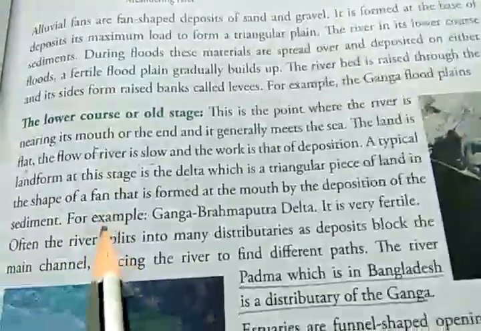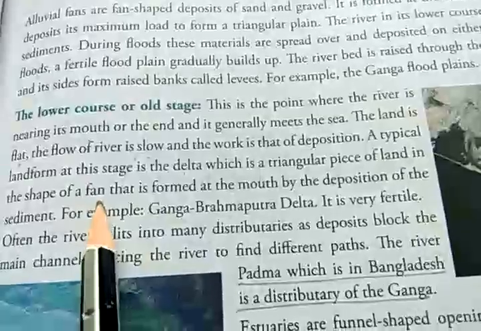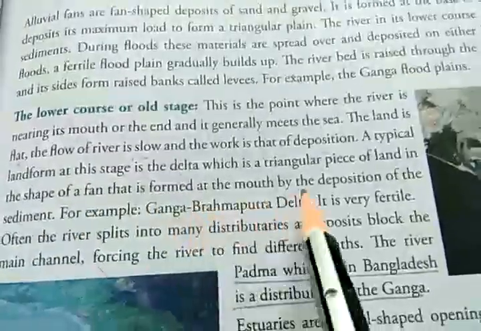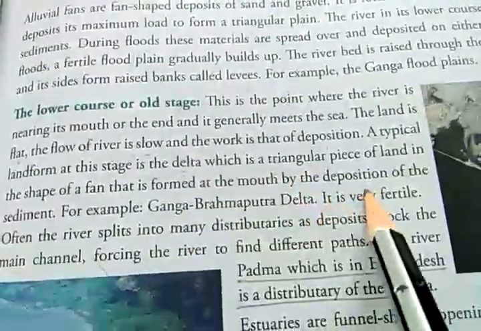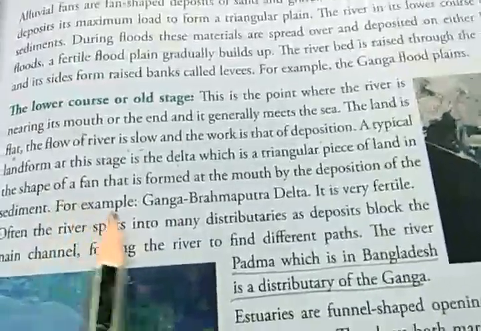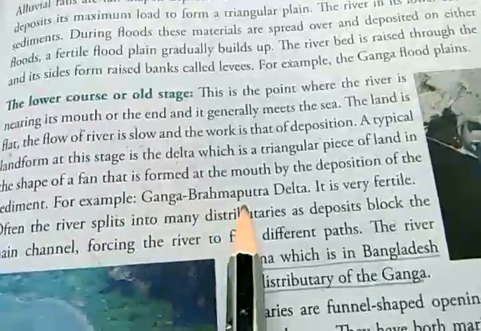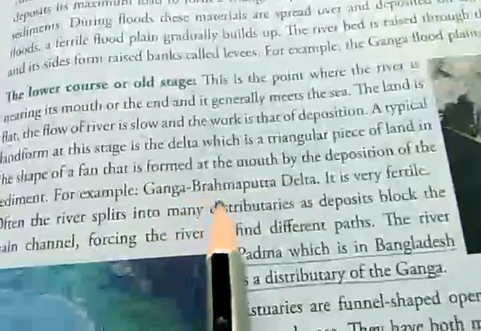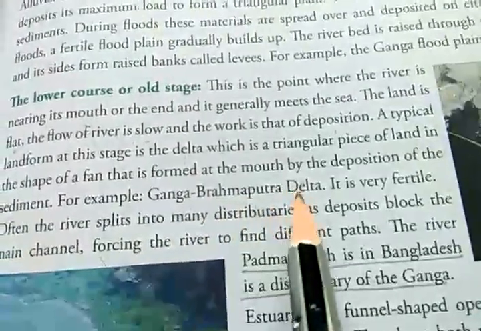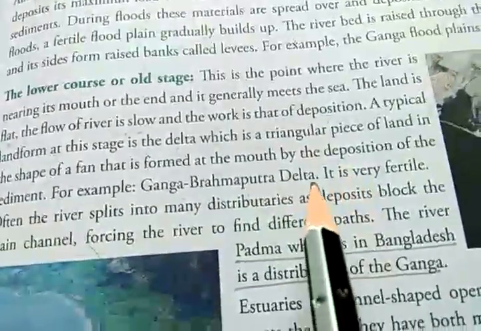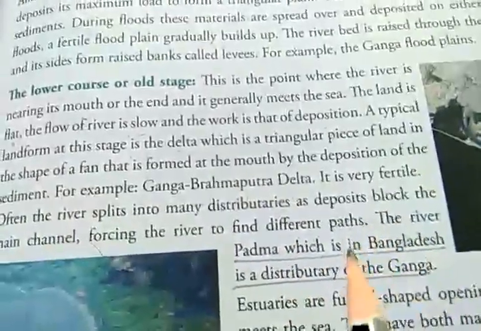You must have seen a hand fan. It is in the shape of a triangle that is formed at the mouth, and the reason is deposition of the sediment. For example, the Ganga-Brahmaputra delta. The Ganga and Brahmaputra rivers form a delta. These delta lands are very fertile.